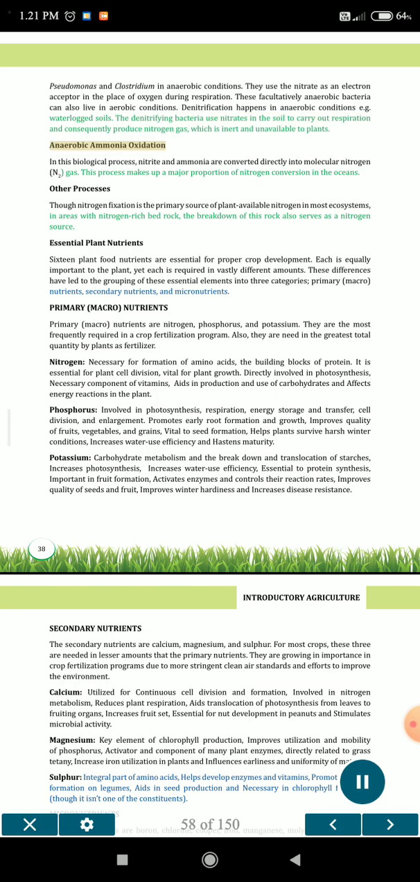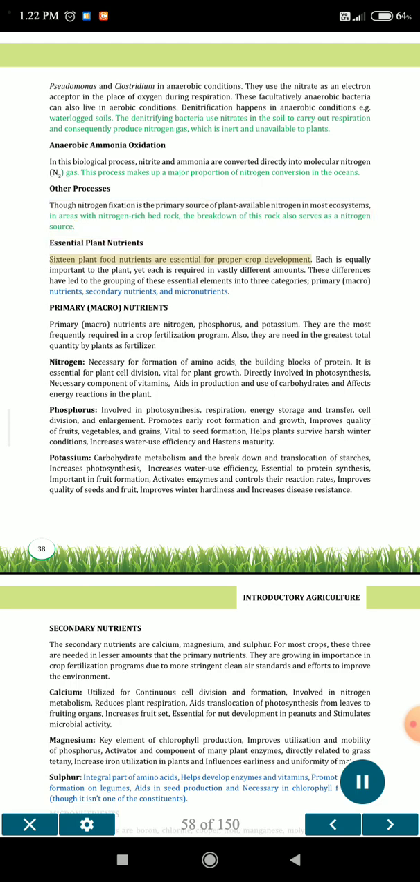Anaerobic ammonia oxidation. In this biological process, nitrite and ammonia are converted directly into molecular nitrogen N2 gas. This process makes up a major proportion of nitrogen conversion in the oceans. Other processes. Though nitrogen fixation is the primary source of plant-available nitrogen in most ecosystems, in areas with nitrogen-rich bedrock, the breakdown of this rock also serves as a nitrogen source.